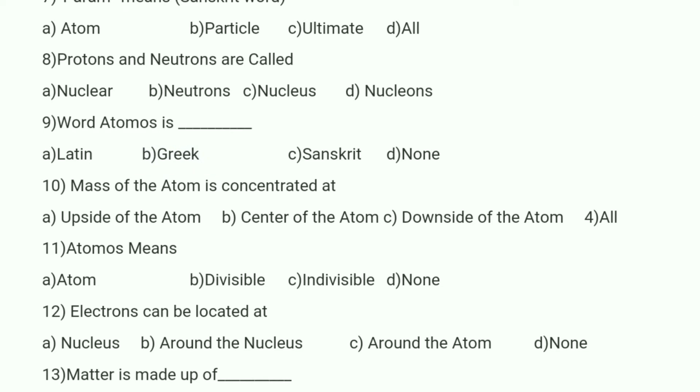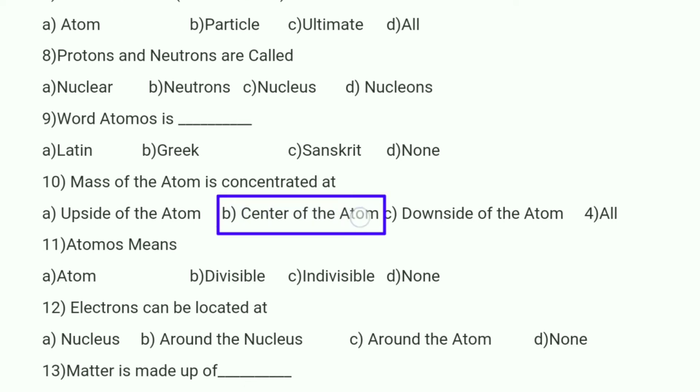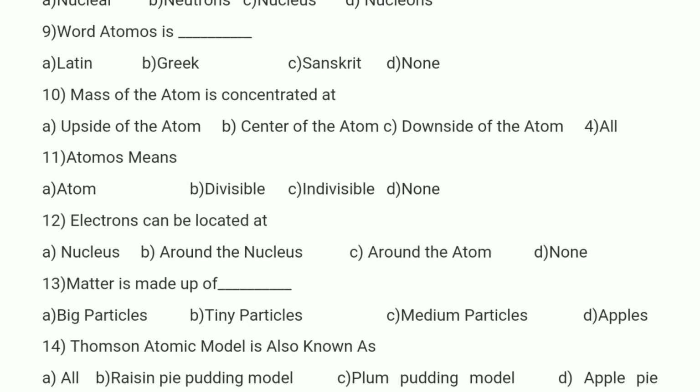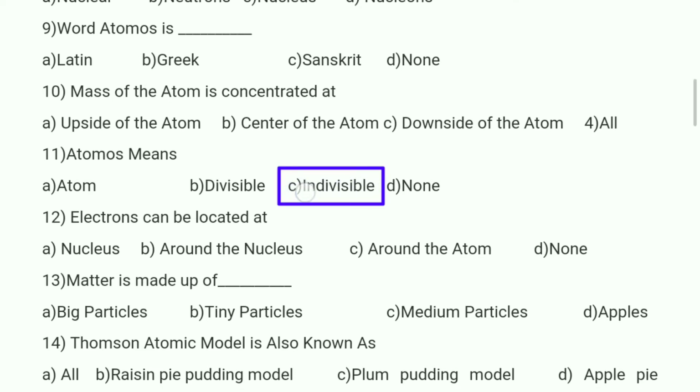Next, if you observe the 10th bit, the mass of the atom is concentrated at the center of the atom. So the total mass of the atom depends on the center of the atom. Option B is correct. If you observe the 11th one, atomos is a Greek word that means indivisible. From this Greek word atomos, the word atom is extracted. So option C is correct.